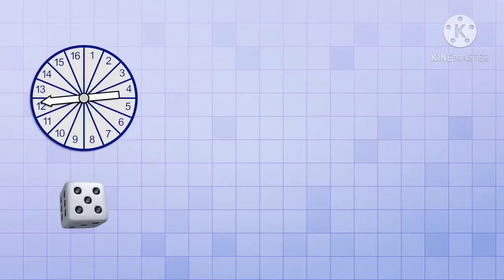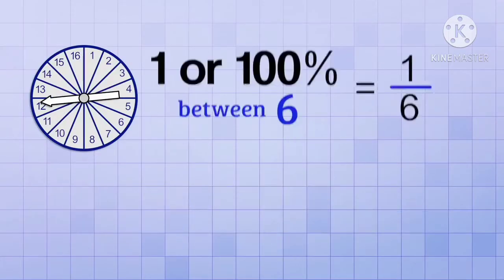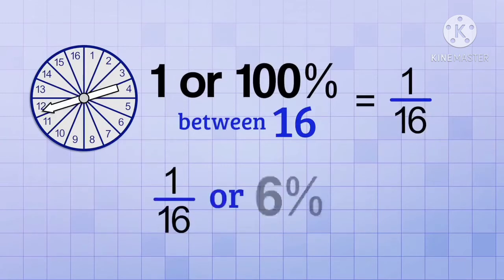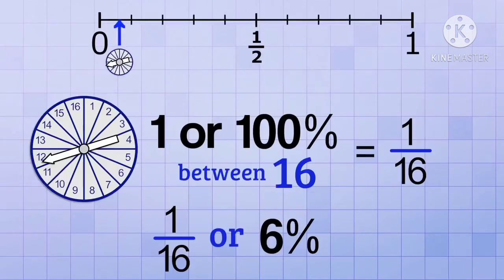It's like with dice, where we had to split up the 100% between all 6 possibilities. We'll do the same thing now, but we'll split it up between 16 possibilities. So the probability of spinning a 12 is 1 over 16, or about 6%, which is right here on the probability line. We can see that the probability of spinning a 12 is less likely than the probability of rolling a 3. And that makes sense because there are more possible outcomes with our spinner.